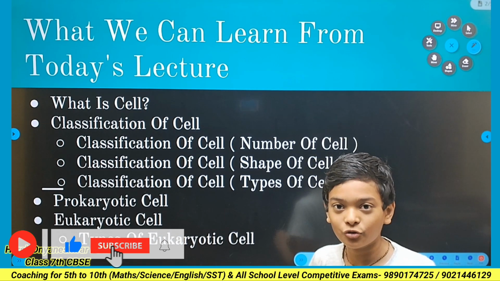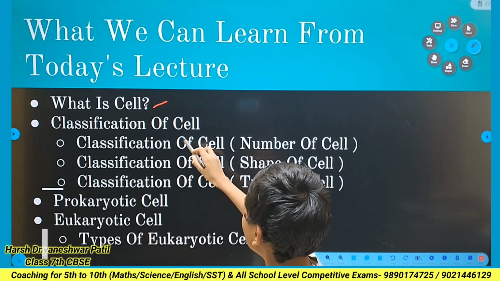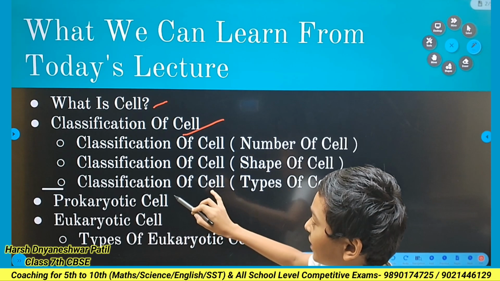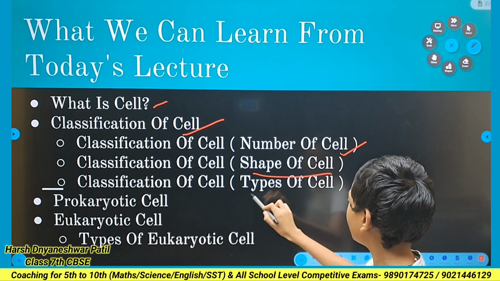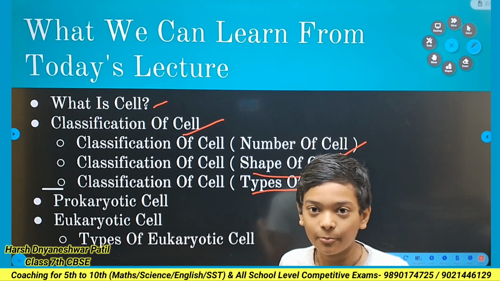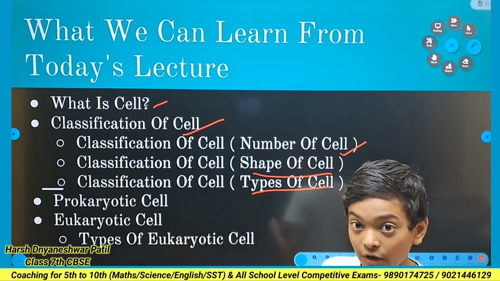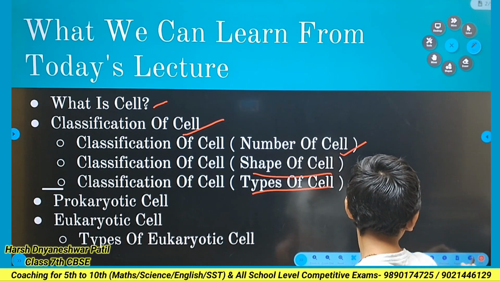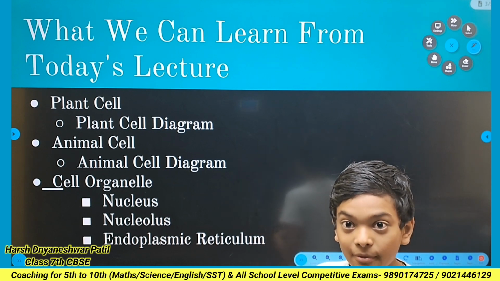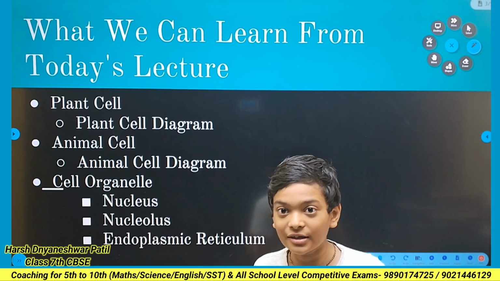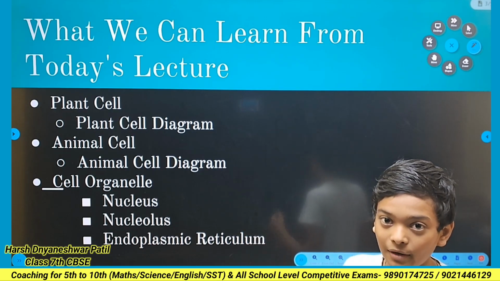What can we learn from today's lecture? First is what is a cell. Second is the classification of the cell, its three types: classification by number, shape and type. Then prokaryotic cells, eukaryotic cells and the types of eukaryotic cells, plant cells and animal cells, and other cell organelles like the nucleus, nucleoid, endoplasmic reticulum and so on.